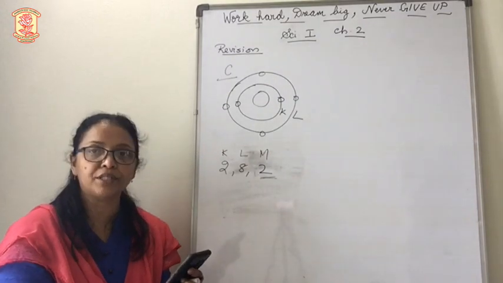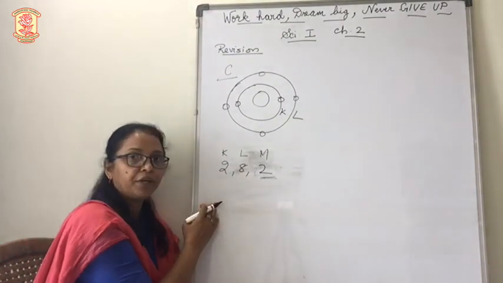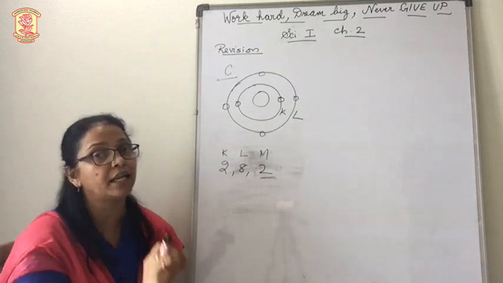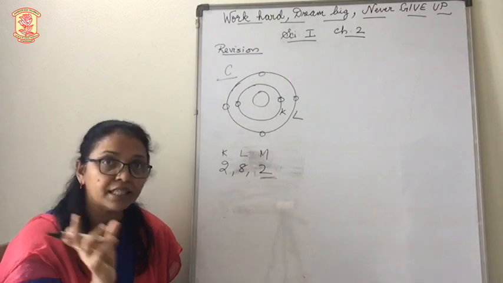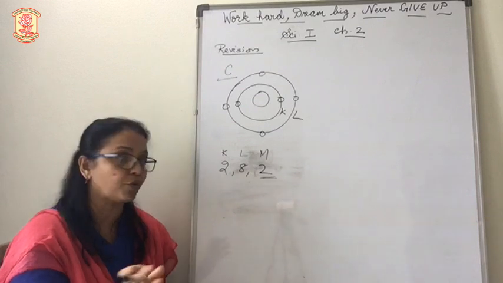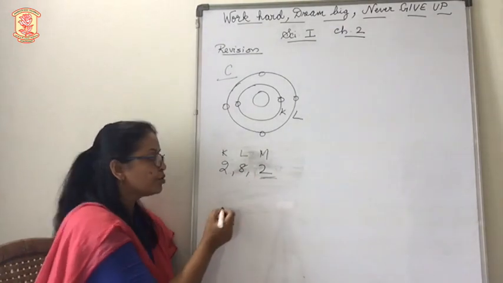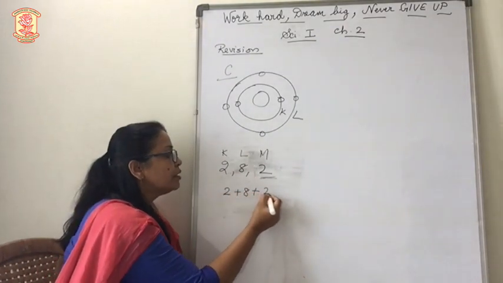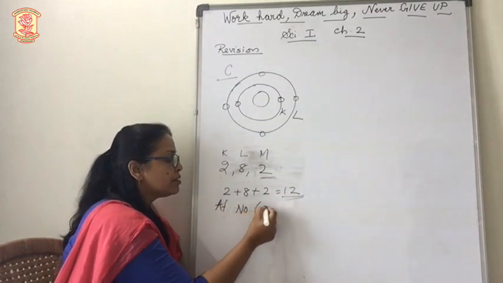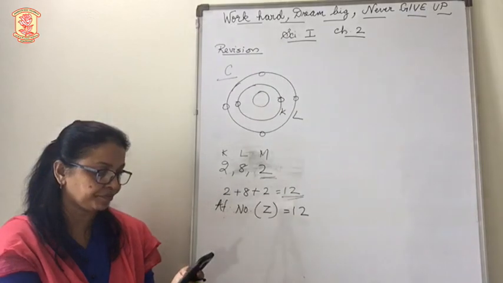Now they have given some bits of the question. What is the atomic number of this element? How will you find the atomic number? By finding the positive charge in it. The positive charge as well as the negative charge are equal in an atom. So here these are all electrons present in different orbits. Now what will be the sum of this? The sum makes 12. So atomic number Z is equal to 12. So the atomic number of this atom will be 12.